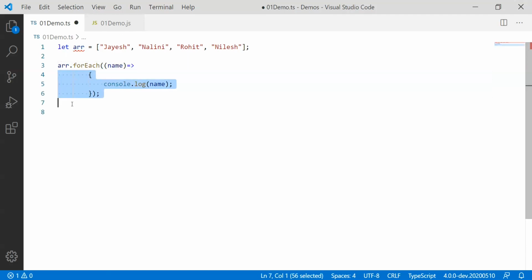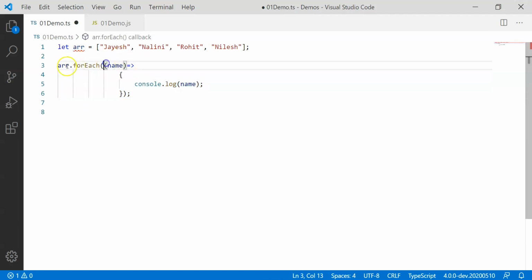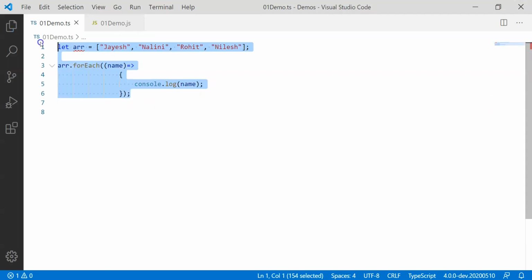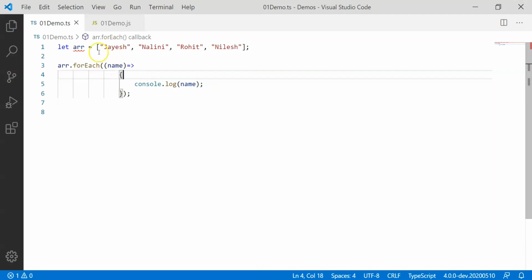So if I just format the code, it looks like I have an array. I am going to iterate through the array using forEach, and then during iteration, whatever element it keeps on getting, whether it is Jayesh or Nalini or Rohit or Nilesh, I'll keep passing to some sort of function, and that function will take the parameter as in name token or name variable or name parameter, and that is something we can utilize over here. So let's see whether this arrow function without a function name works.